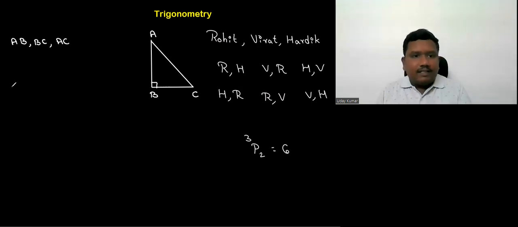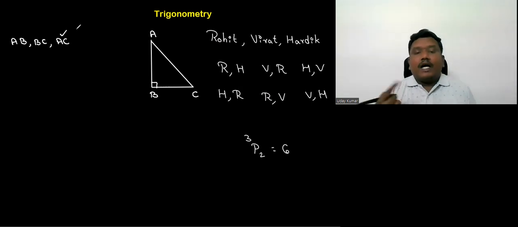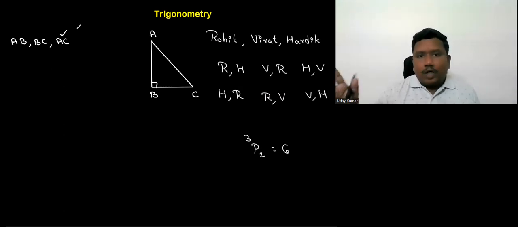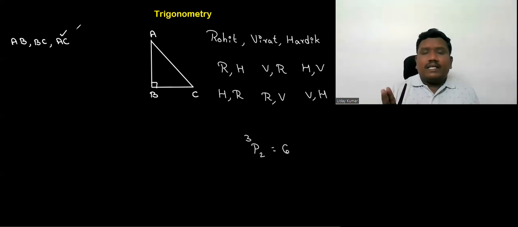The benefit of a right angle triangle is, in these three sides, we know very clearly about one side, which is AC, that is the greatest of all because that is the hypotenuse. Hypotenuse means the longest side of a triangle, right? When compared to AB and BC, we are very sure AC is the longest side. That is the benefit of a right angle triangle. One angle is 100% 90 degrees. One side is definitely greater than the other two sides. That clarity we have if it is a right angle triangle.